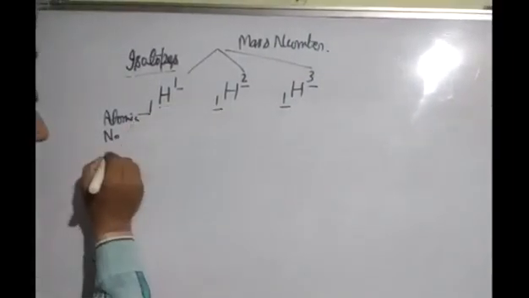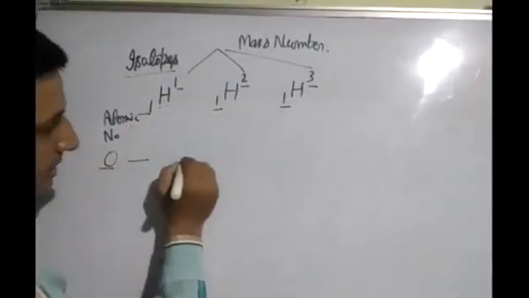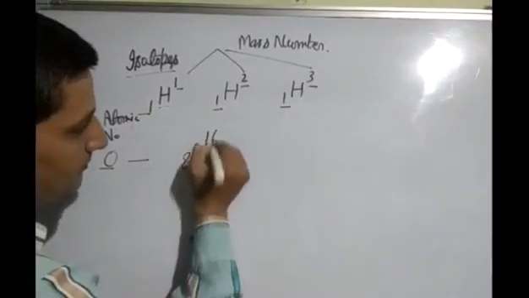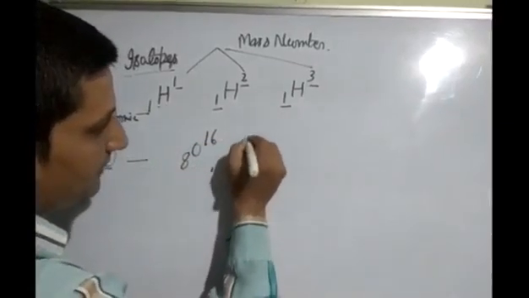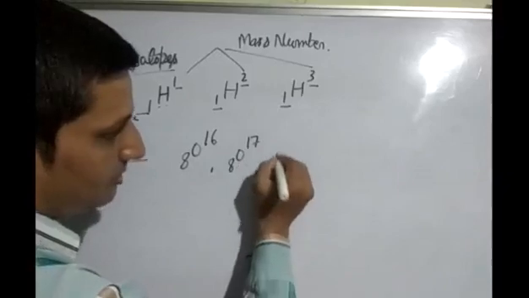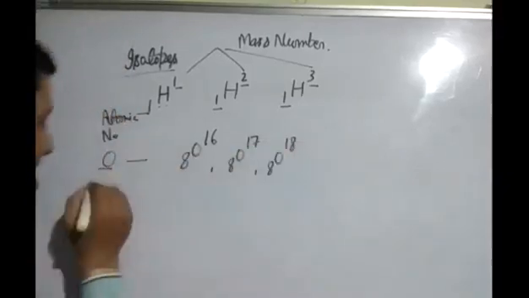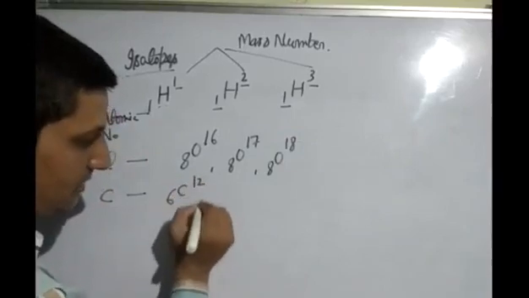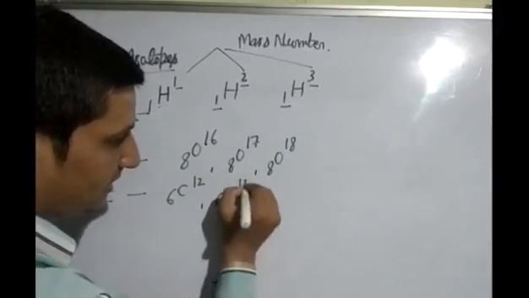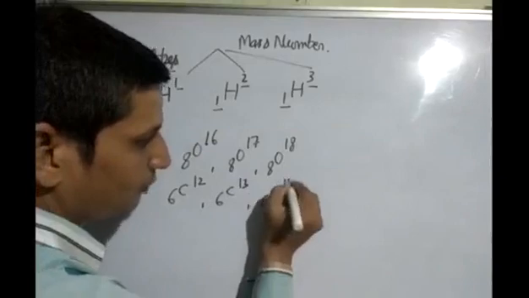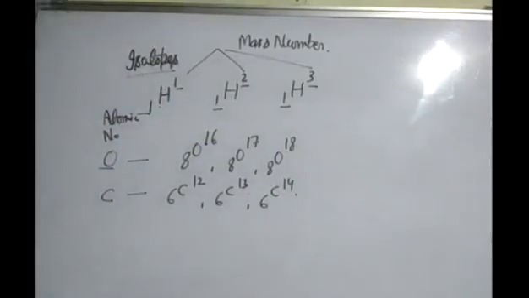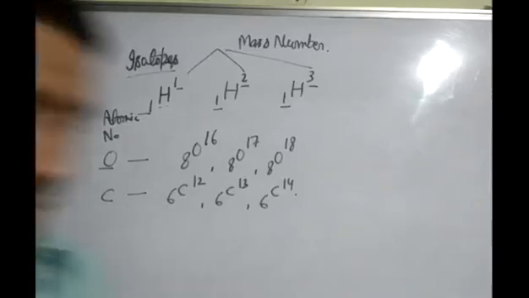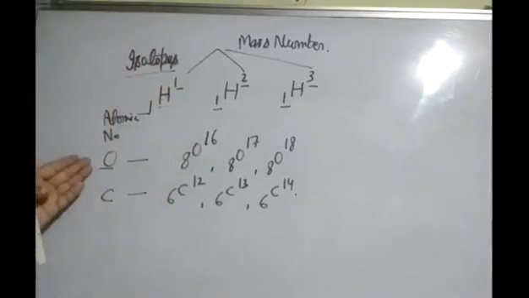Isotopes of oxygen are 8O16, 8O17, 8O18. Isotopes of carbon are 6C12, 6C13, 6C14. Okay, students, so these are the isotopes of hydrogen, oxygen, and carbon.